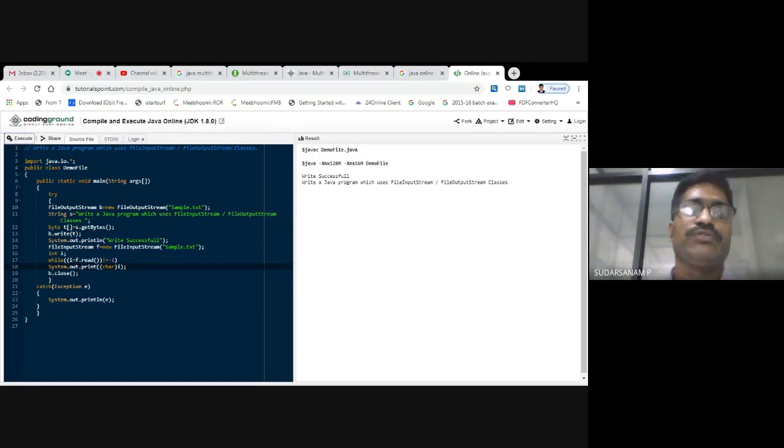The next one is, you have to create one file. In that you have to put some text. Once you do that, next you have to open that file and read the text available in that particular file. Again, you have to display it on the monitor. Now you can practice. Once you do this, you can read from one file and copy to another file also. Instead of displaying on the monitor, you can copy to another file. This is what you have to practice next.